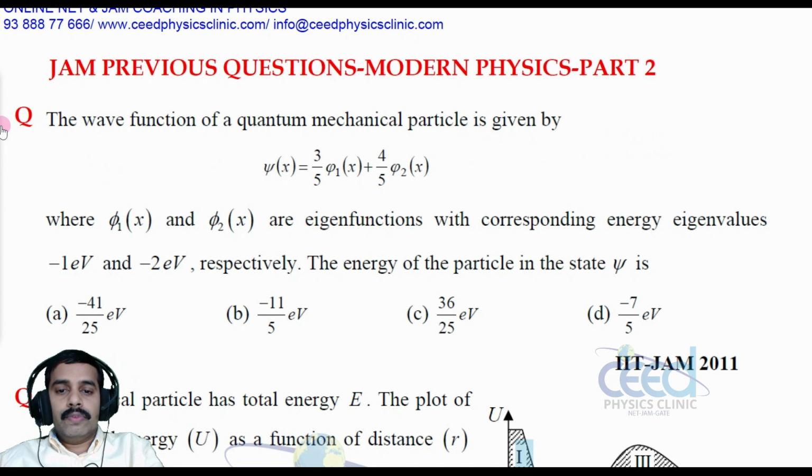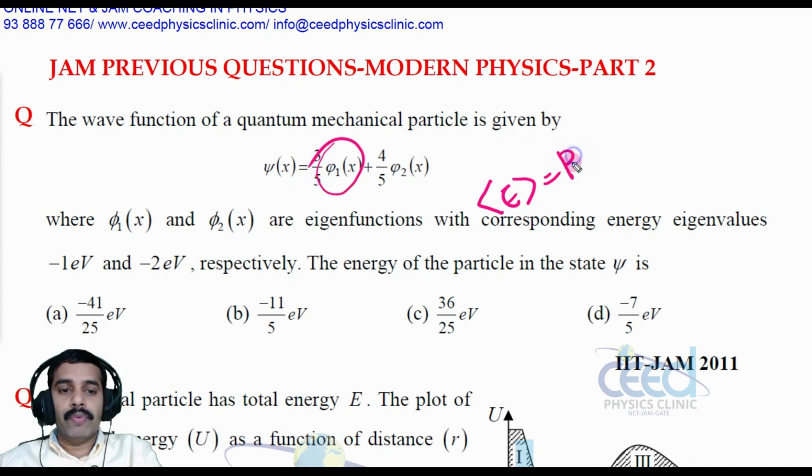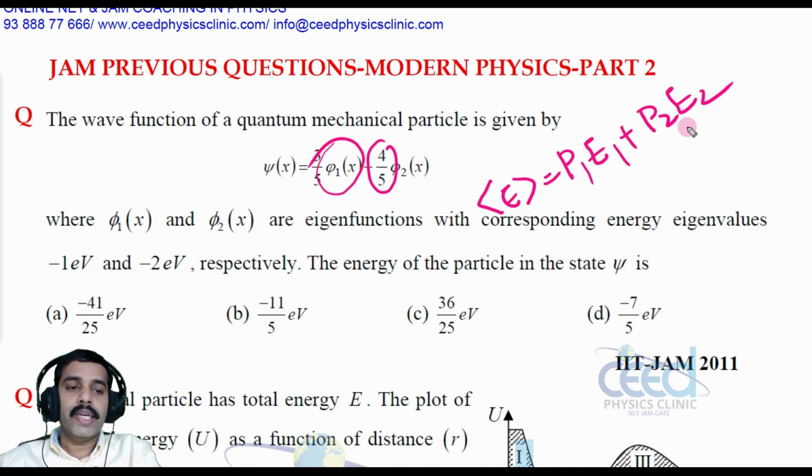Here we already know the expectation of energy, right? The energy of the particle in this particular state is equal to the probability of this state, that means P1 into energy in that state, plus P2 E2, the probability of being in this particular state psi 2 of x into energy in that state. So this is the net energy of the particle in this particular state.